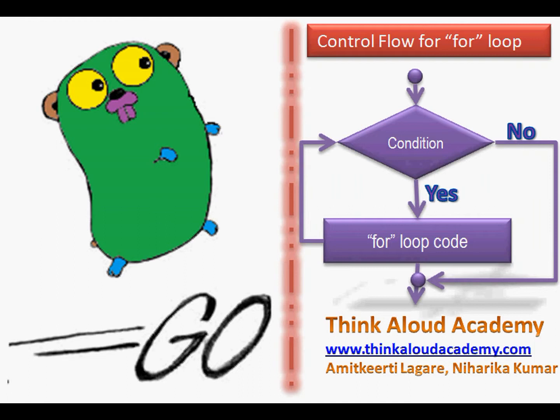Now this is the control flow for a for loop in Go. You will see that the control would come here, and we test for a condition. If the condition is satisfied, we will execute the body of the for loop, and we will go up and check the condition again.